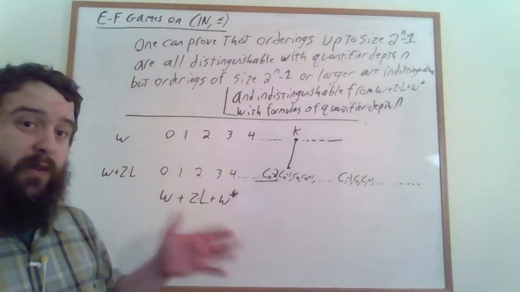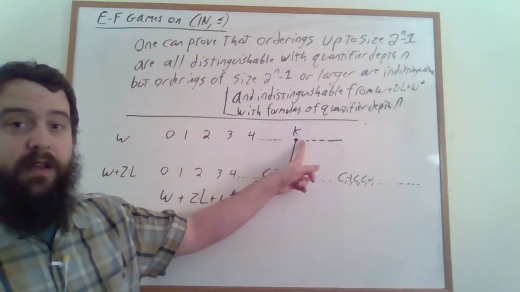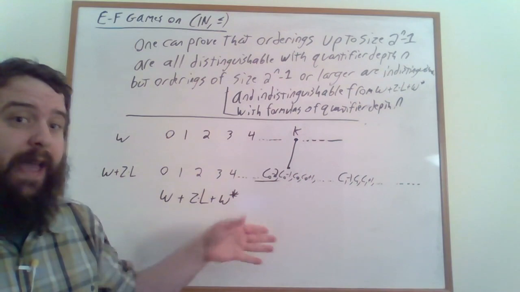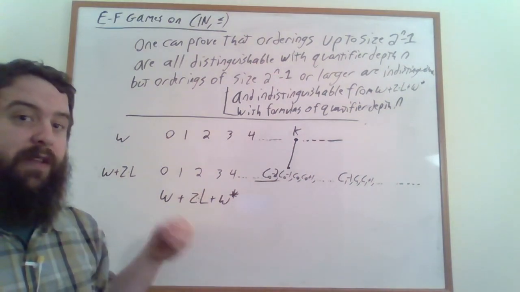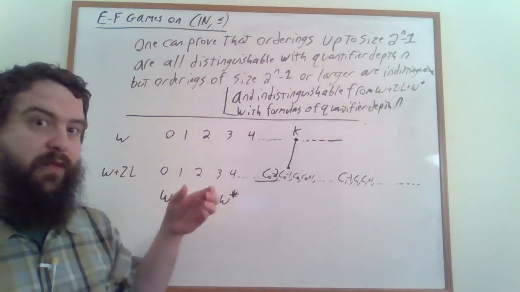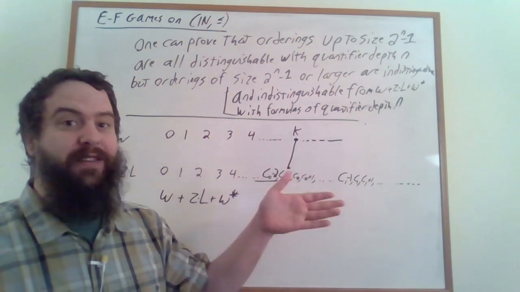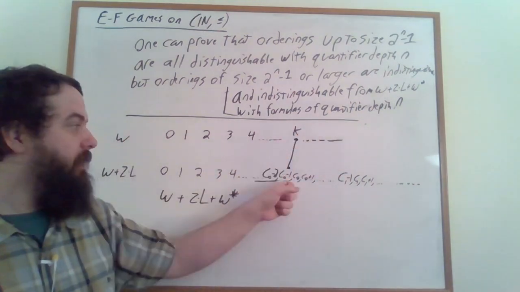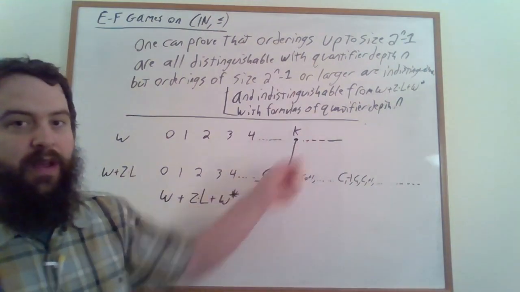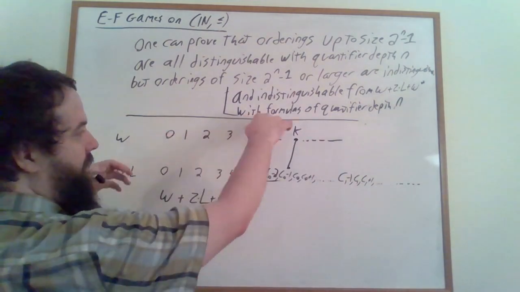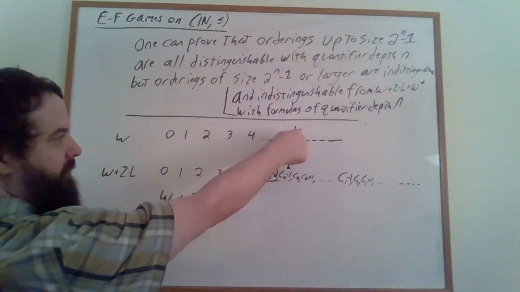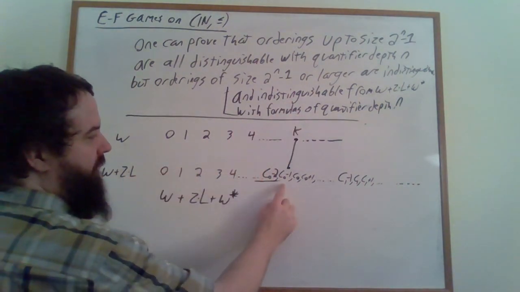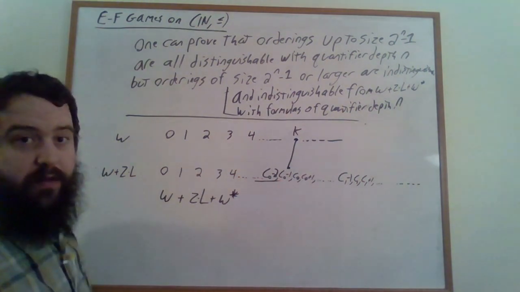Now, of course, in order to pick that k, Duplicator needs to know how many turns left there are in the game. This is important. If Duplicator wants to last forever, they can't. No matter what k Duplicator picks to match this element to, there's only going to be finitely many elements up here less than k, and there's going to be infinitely many elements down here that are less than c0 minus 1.